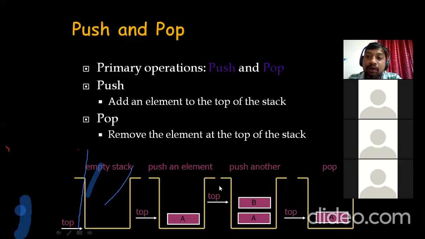So we'll use this top or TOS. Generally we use TOP or TOS, top of the stack. These are nothing but index variables, or we can say pointers, which are used to maintain the stack. By using the top or TOS variable, we can know the statistics of the stack, like what the current element is, or how many elements are there. You can know those things by probing into this variable, like what the current position of top is, or how many elements are there in the stack. Those things we will see while we are writing the programs.